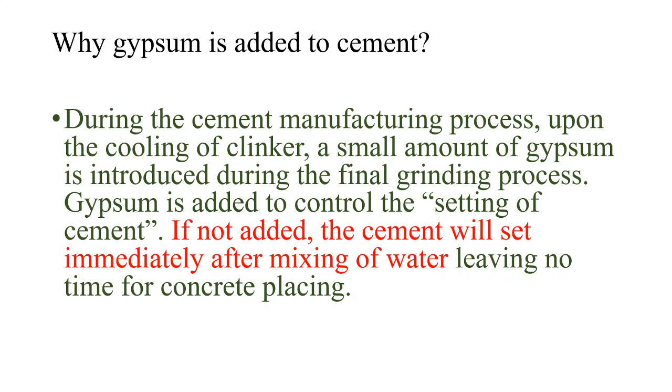Then during manufacturing of cement, gypsum is added. Why? Because gypsum acts as retarder. If gypsum is not added, the cement will set immediately after mixing of water and there will not be any time for further concreting process like transporting, placing, compacting. So gypsum is a must. Gypsum acts as retarder.